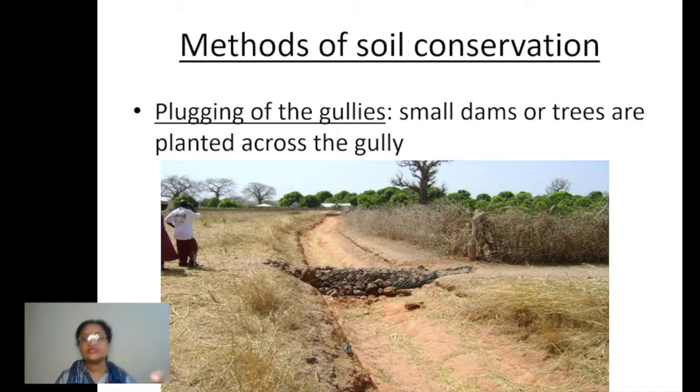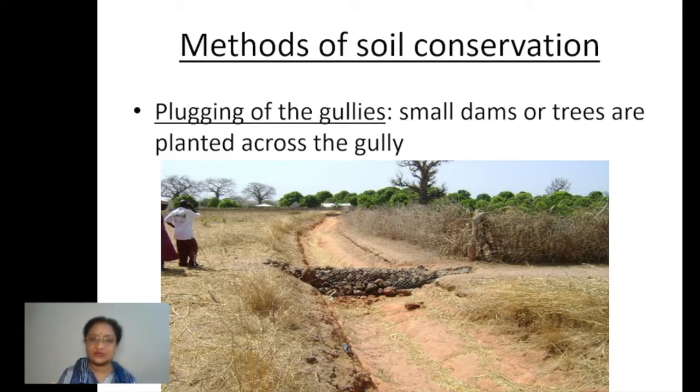So in those areas, how can we sort out this problem? One thing is that somehow we should stop the flow of water through those gullies. Understood? If the water keeps on flowing through the same gullies, through the same passage, what happens then? It makes the gully deeper and deeper. So what is required to be done there is that, anyhow, we need to plug the gullies.